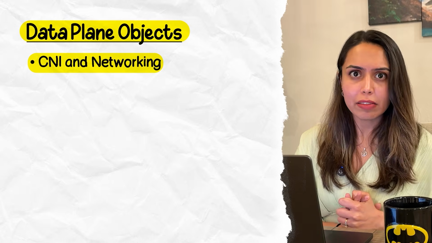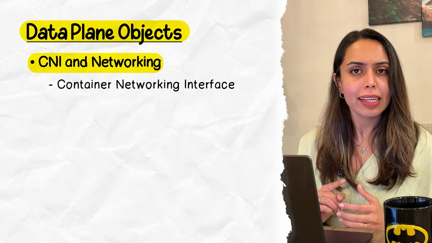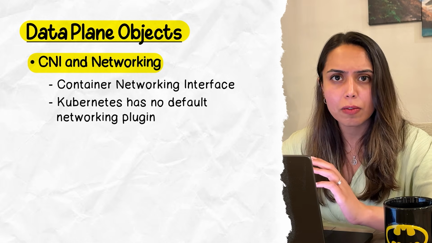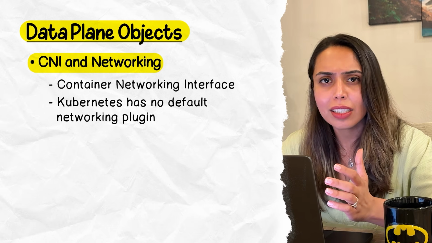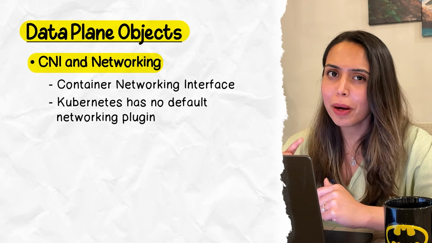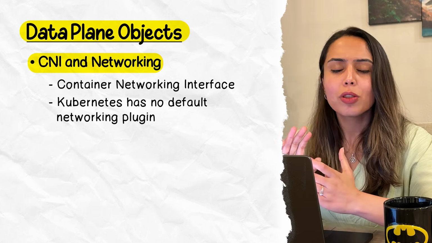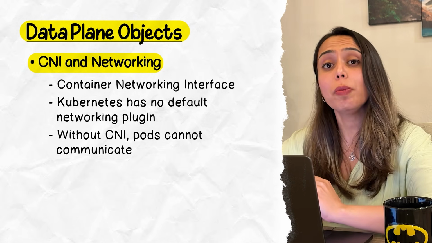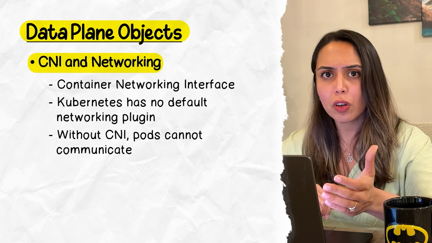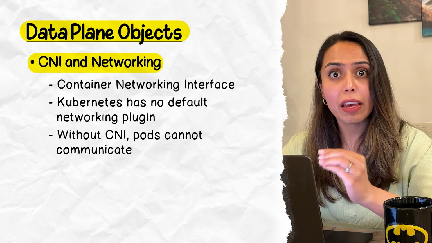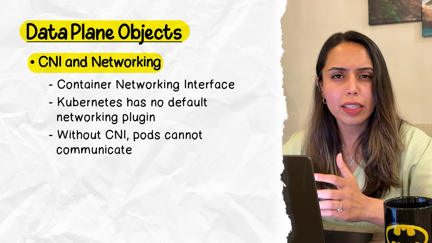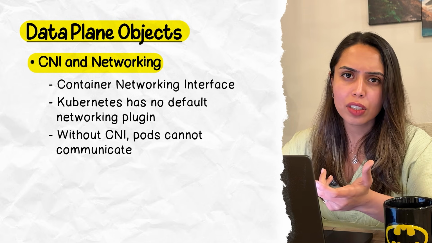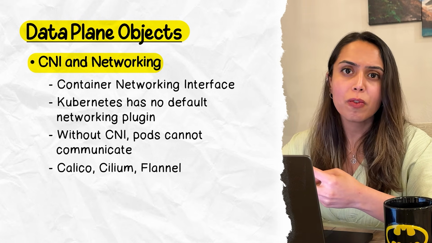Now, next piece is networking. This is where the CNI, aka Container Network Interface, comes into the picture. The official Kubernetes project defines the spec of how these networking plugins should work, but it doesn't include one by default. So if you do not have a plugin installed, your pods cannot talk to each other. When you pick a CNI plugin and install it on your cluster, the job of the plugin is to give every pod an IP address. And this is what enables different pods on different nodes to talk to each other. The common choices of CNI plugins are Calico, Cilium, Flannel.